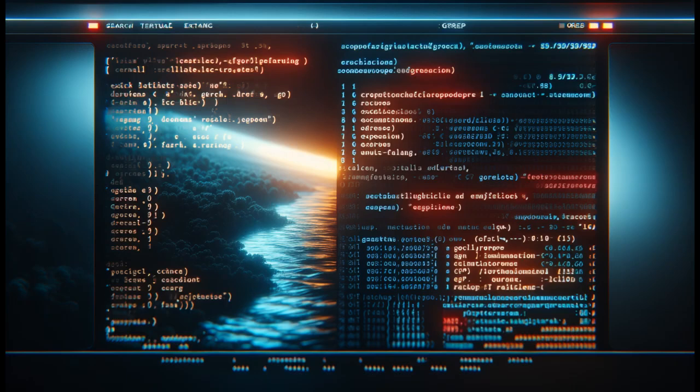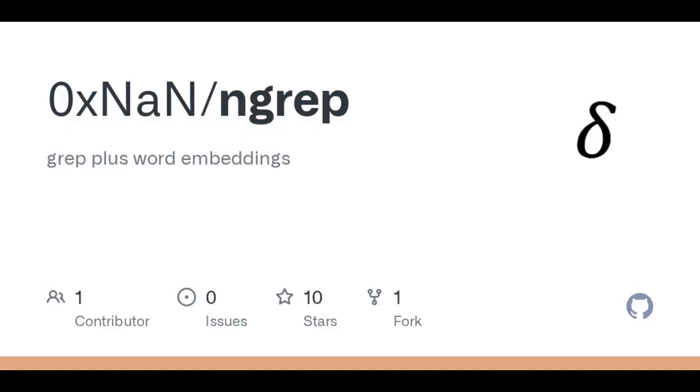The tool is written in Rust, which matters for two reasons. First, it's fast. Rust gives you near-C performance with memory safety. Second, the binary is self-contained. No Python environment to set up. No pip install. No dependency hell. You download it, you run it. The command line interface mirrors grep intentionally. If you know grep, you know ngrep. You point it at a file or pipe text into it, pass your query, and get ranked results back.